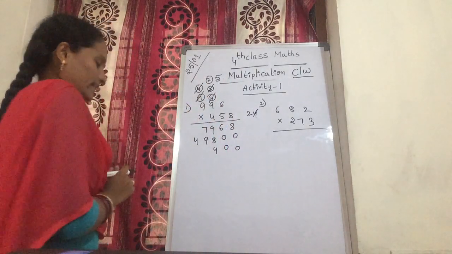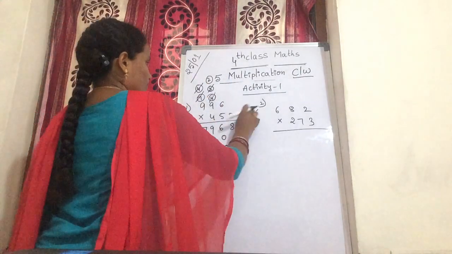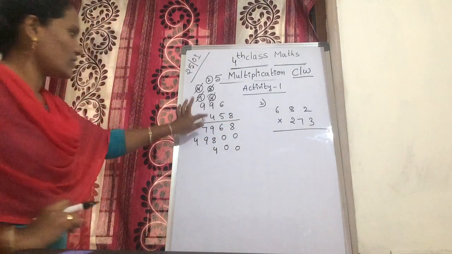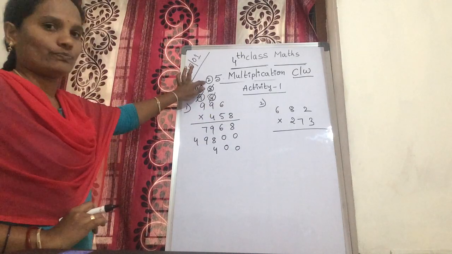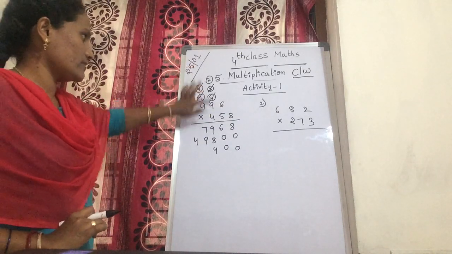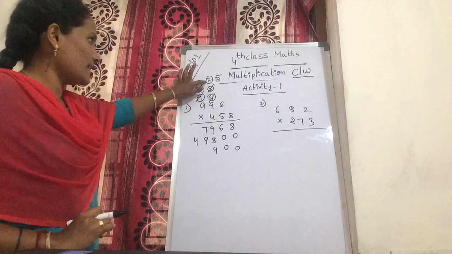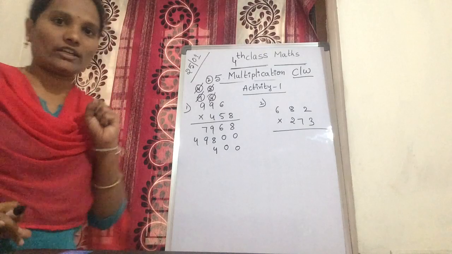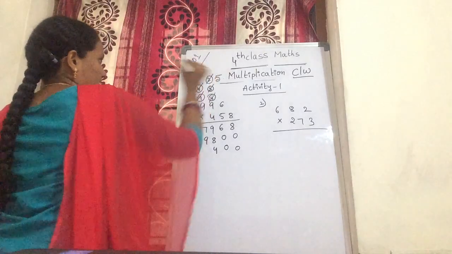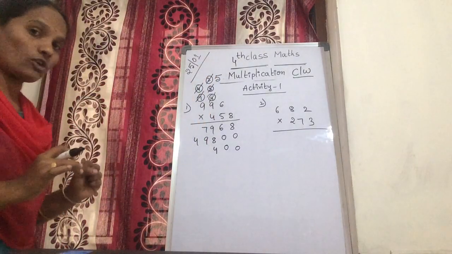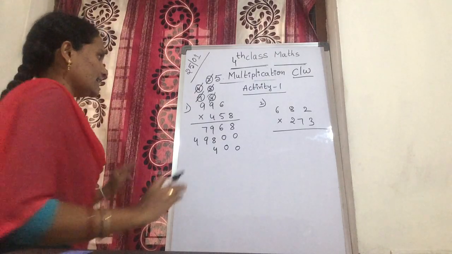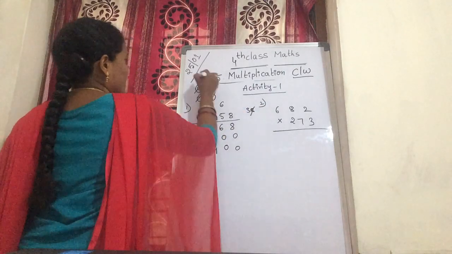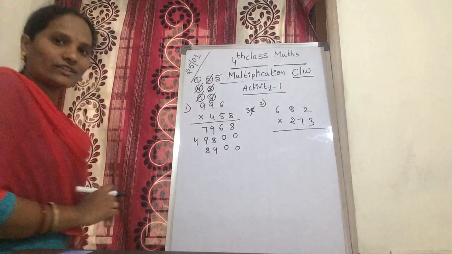Now 4 nines are 36, plus 2 carried, so 36 after 37 and 38. You get how much? 38. After adding, you cut it. In 38, again 8 is kept down and 3 is a carry over.